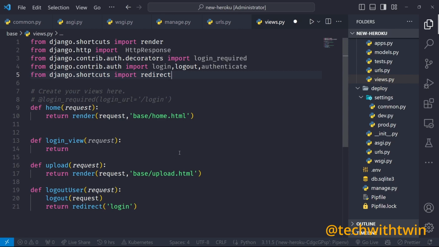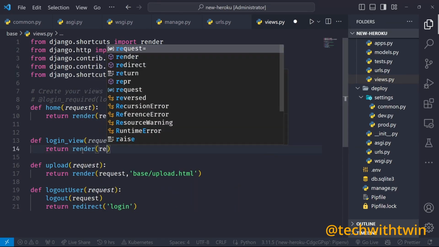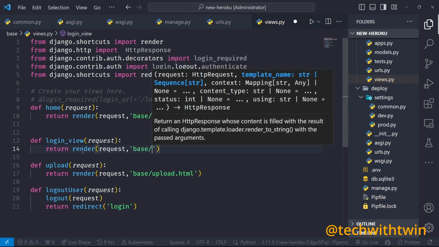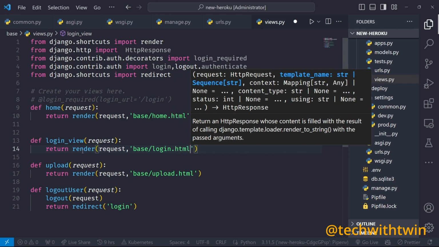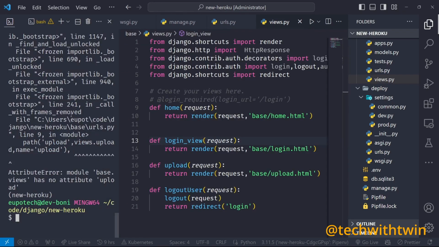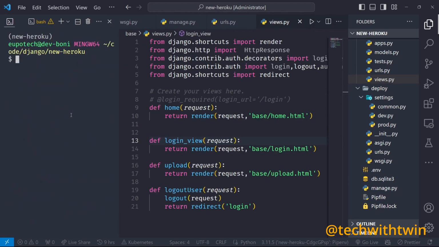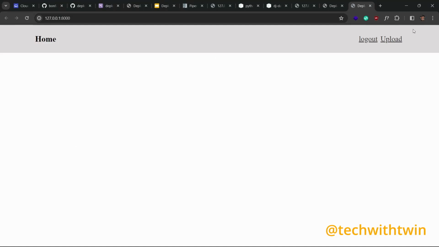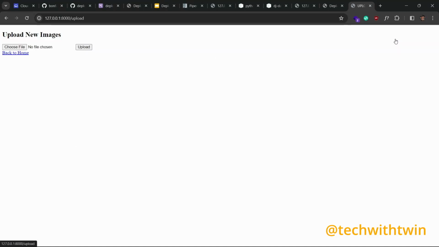So that's our views. We have our login view. The login also needs to render the request, then base login.html. So that's it. We can test and see whether the application will run up to that point. We need to run our application. It's running, still working.